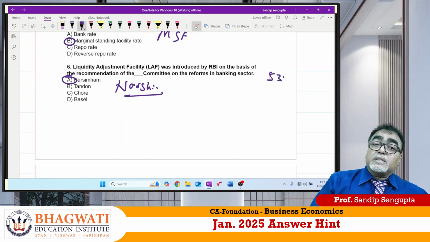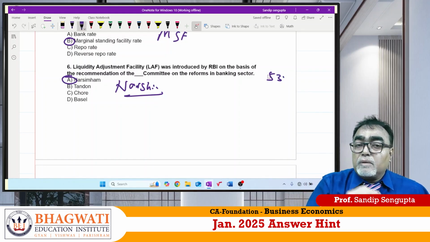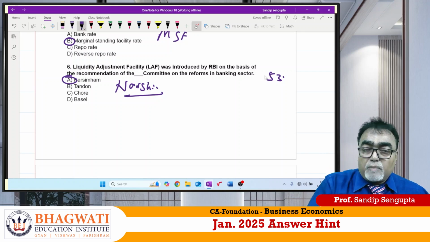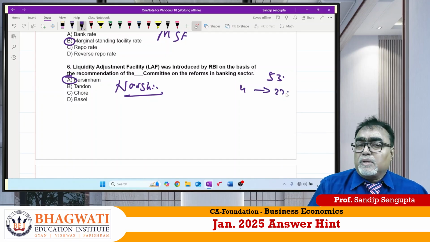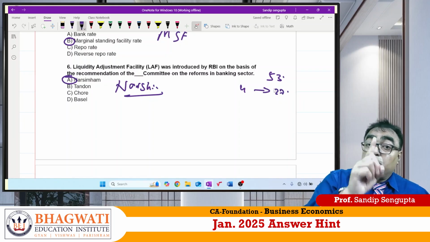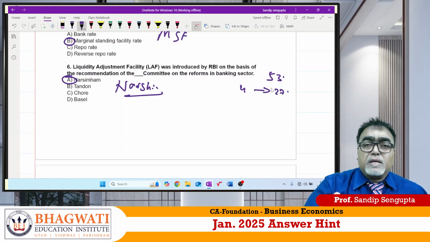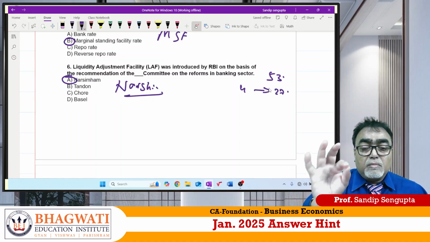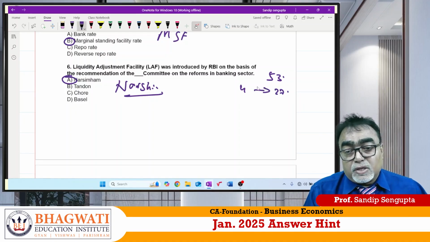The Narsimham Committee said, "Why are you blocking money in RBI only? You should let money flow." They dropped the CRR to 4% or something and SLR to 21% something. Why I am saying this is because this Narsimham Committee took perfect reforms in the financial sector. There are reforms: financial, industrial, and others. But here Narsimham Committee is the main key player in giving financial reforms.